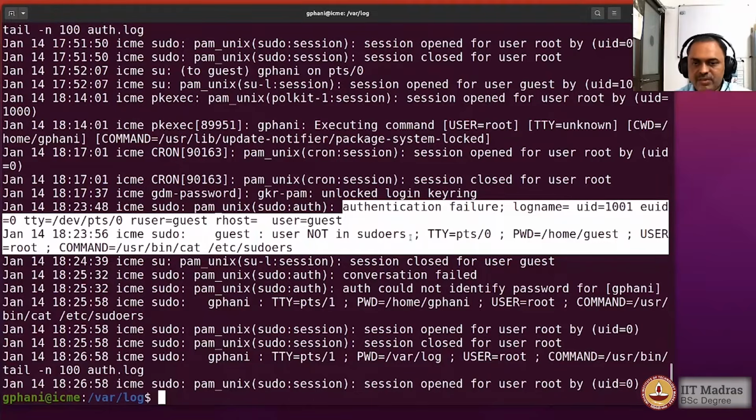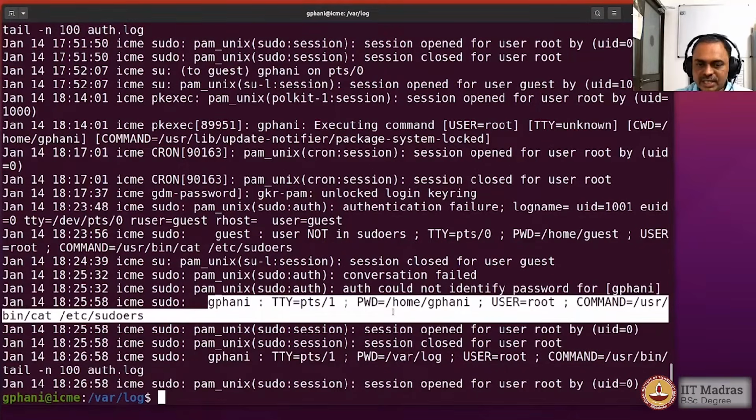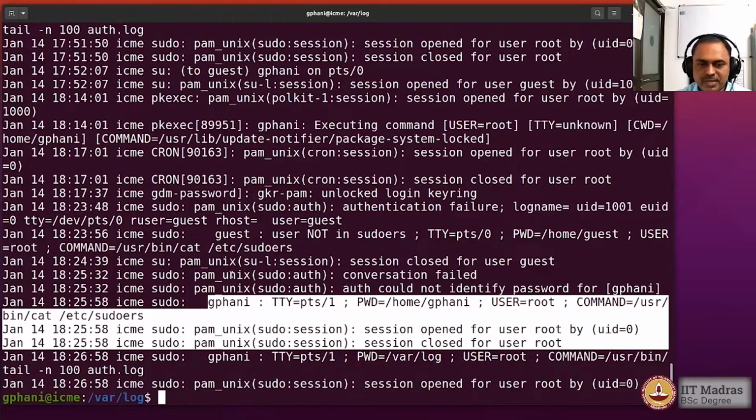Later on I was successful in becoming a super user from the regular account. You can see that here, where it opens the super user permissions, UID 0, for a particular user. Here you can see that the successful usage of super user privileges by the user gfunny is documented.